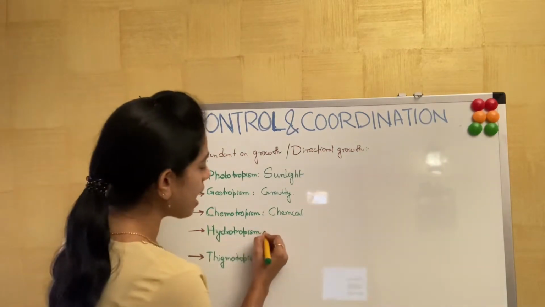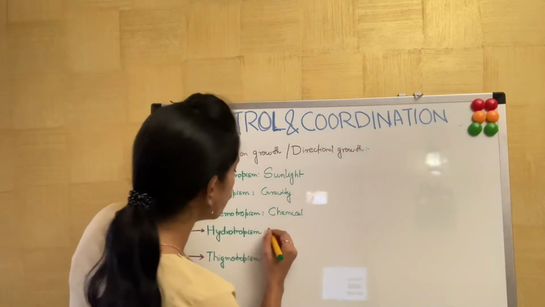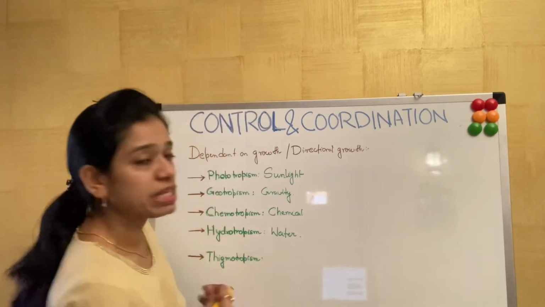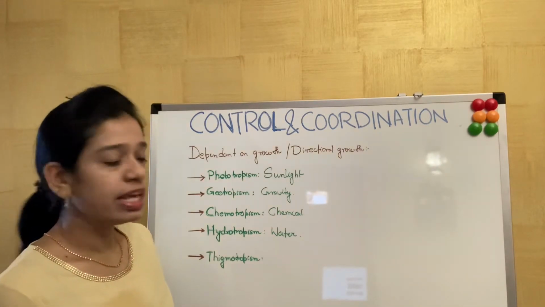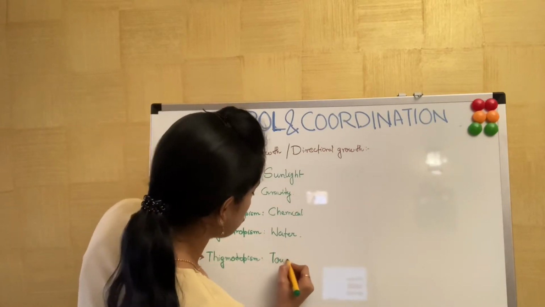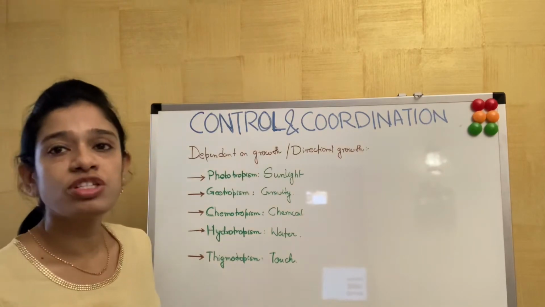The next is hydrotropism. The name suggests hydro means water, that is presence of water. Last we'll talk of thigmotropism. Thigmotropism means touch, the stimulus of touch.